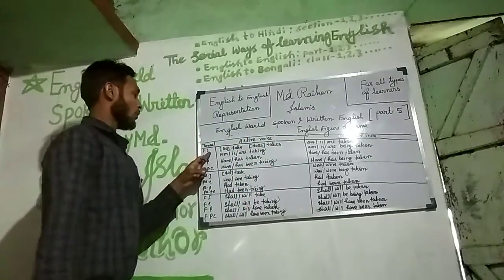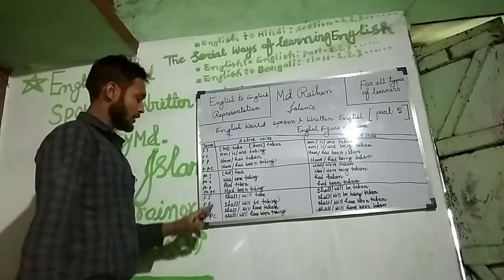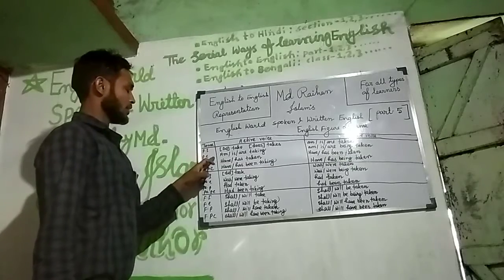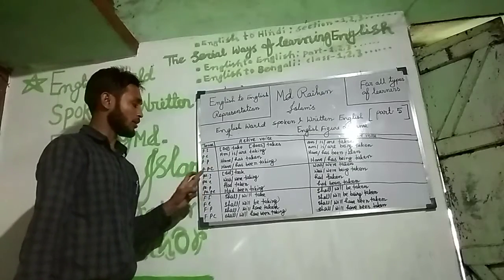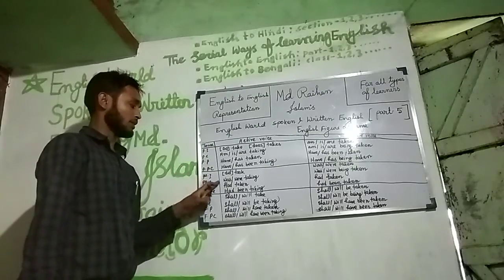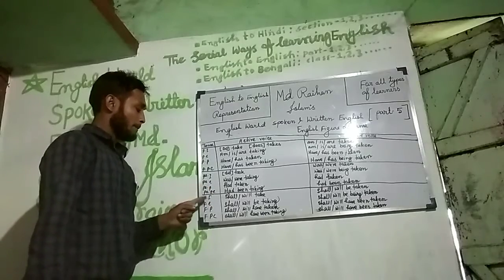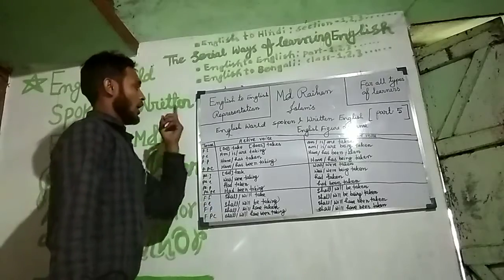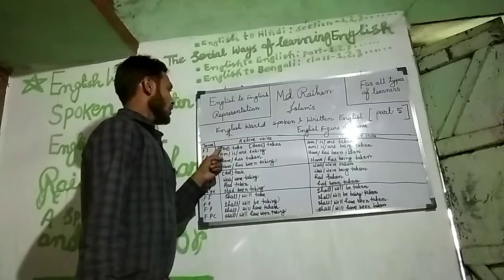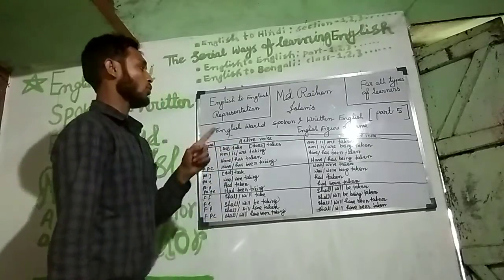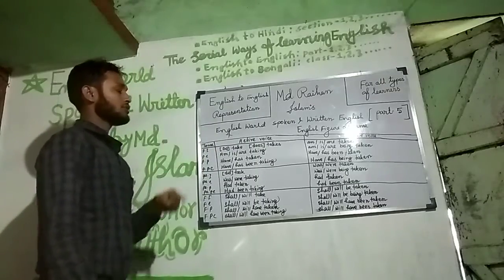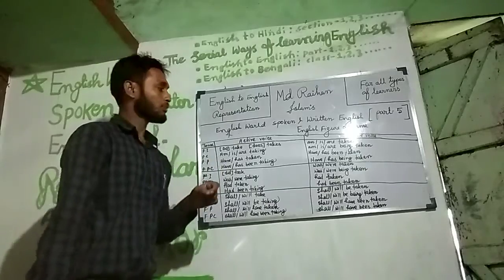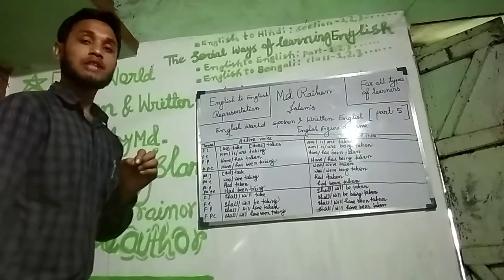Okay, so the tenses I have shown you serially: present indefinite, present continuous, present perfect, present perfect continuous, past indefinite, past continuous, past perfect, past perfect continuous. Next, active voice. We have to memorize this chart horizontally, within 20 seconds.